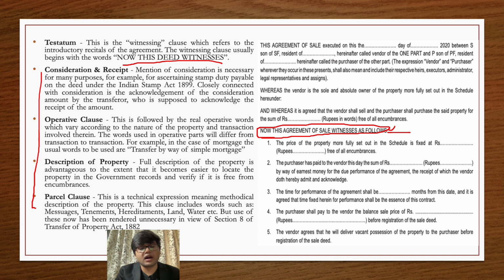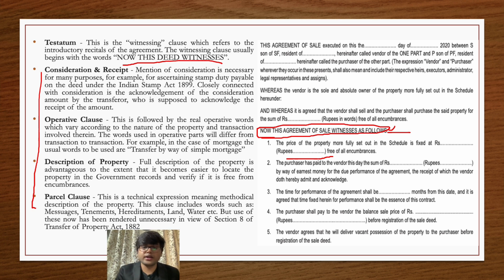All these components are the different terms of a deed. First of all, consideration and receipt. By consideration, I mean that if you are entering into a contract which involves some amount of money which should be paid by one party to another, then that amount should be clearly mentioned in the contract, because that amount will create a right and a liability for one and the other party. So it should be clearly mentioned in the numerical value as well as in the word format. If it is rupees 5 lakh, it should be mentioned as 500000 plus in the rupee format like this. So consideration is important.